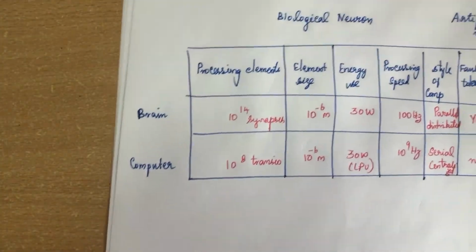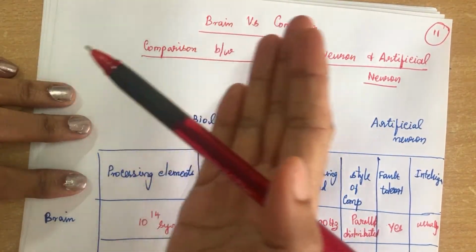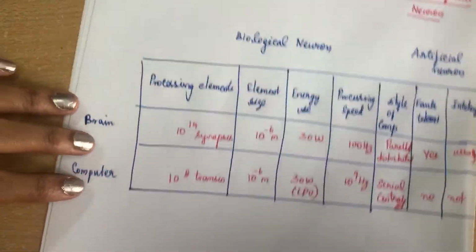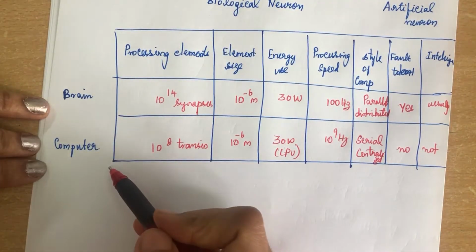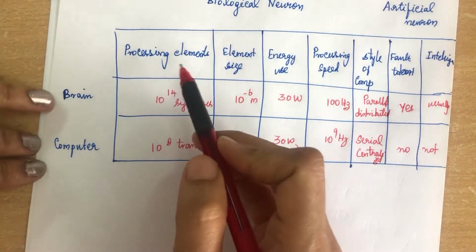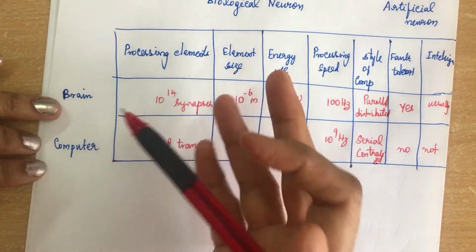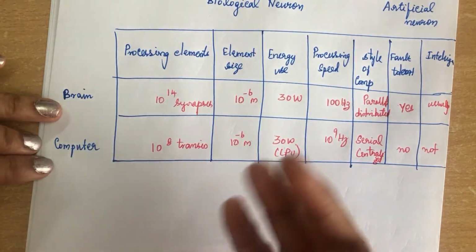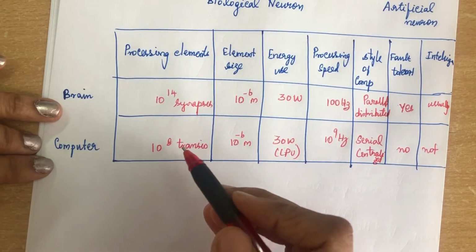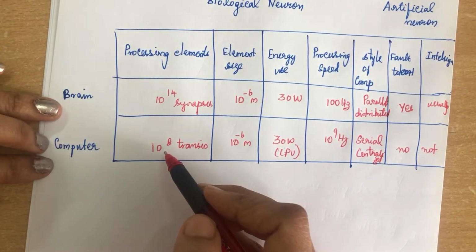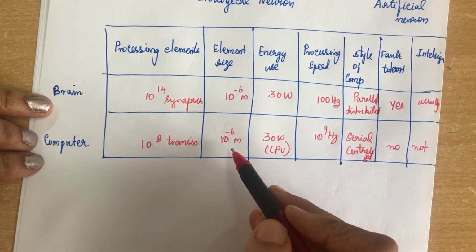Okay, so next we will see the differences between the brain and the computer. How a comparison can be made between the human brain and the computer. I have given you a small diagram where I have made a comparison between the human brain and computer in terms of processing elements. In the human brain, there can be 10 to the power of 14 processing elements or neurons. And in computers, we can have so many transistors. It may range from 10 to the power of 8 to any range, so it is based on the application. We will be choosing transistors at 10 to the power of 8. And the element size is 10 to the power of minus 6. It is also 10 to the power of minus 6 over here.